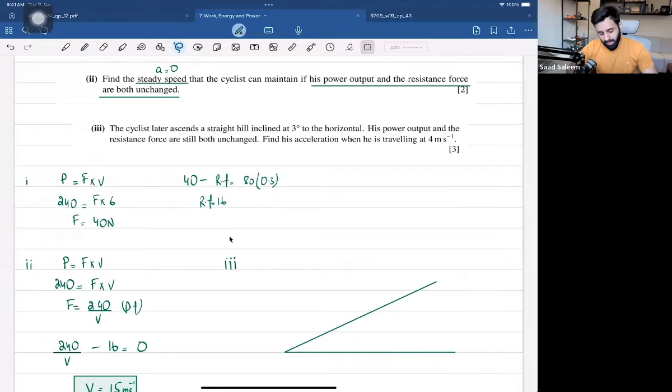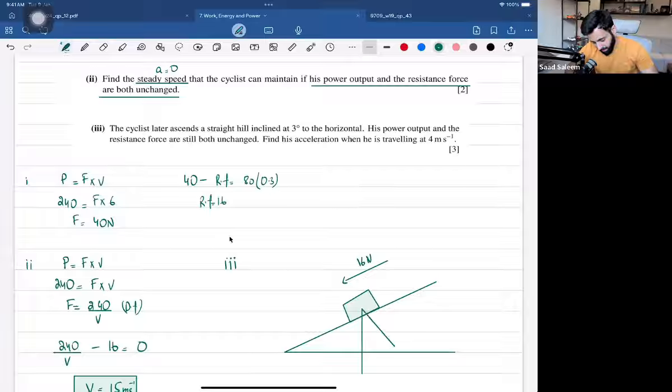Now what happens when he's on an inclined hill? Well, the resistance to motion is constant, which is 16 newtons. But then there is another force which will now be acting in the direction opposite to which the cyclist is moving. We don't have to consider friction, obviously.